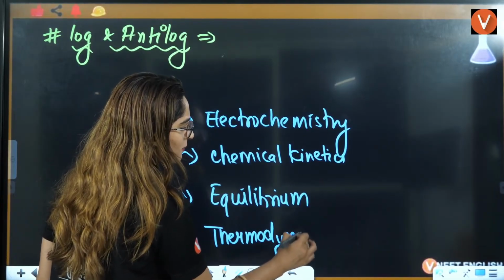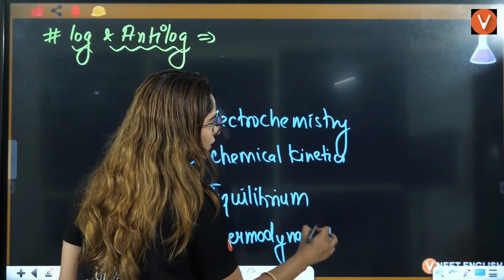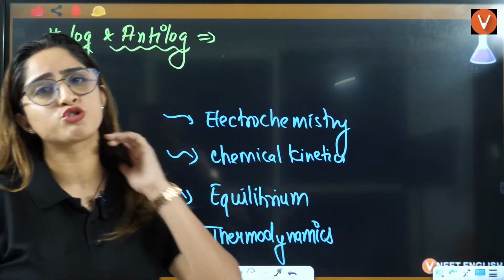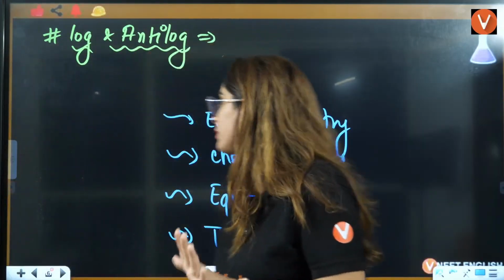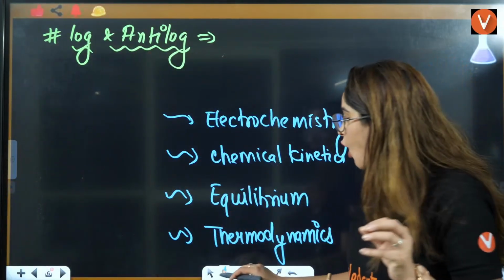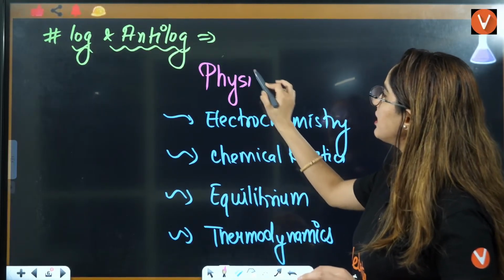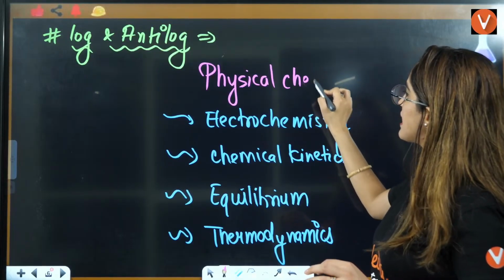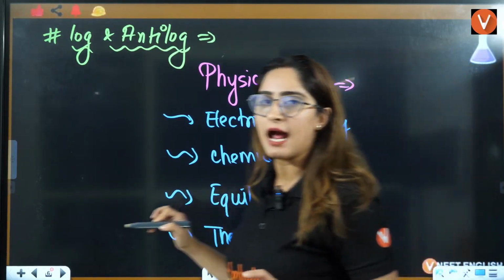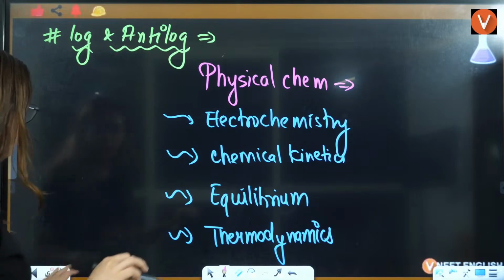Maximum you will use it in these chapters of physical chemistry.